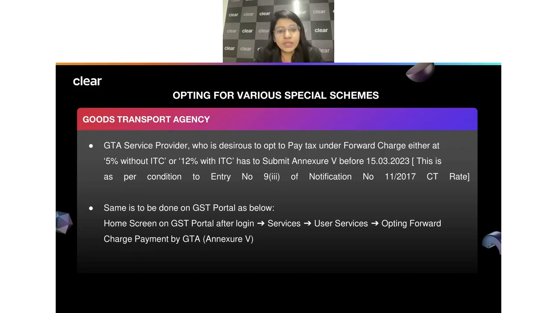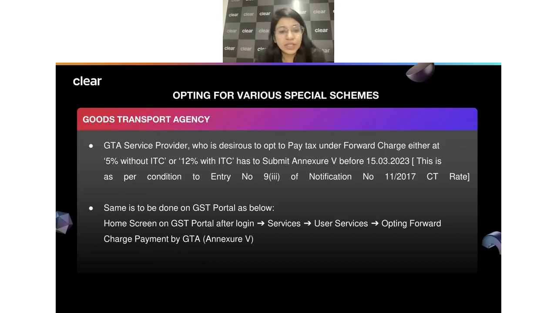So they have an option. If they're going to pay the taxes under the forward charge, they can either pay at 5% without ITC, or they may pay at 12% with ITC, or then the third option is the reverse charge, right? But if they're willing to pay the taxes themselves under the forward charge, in that particular case,